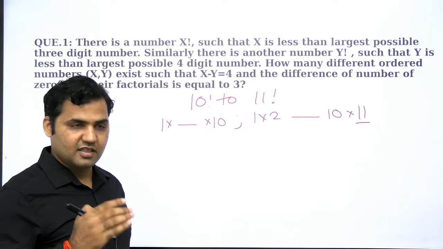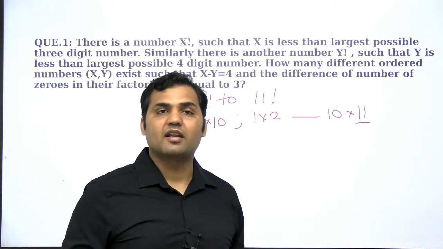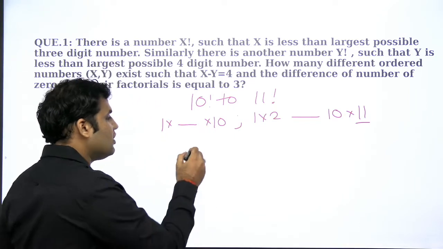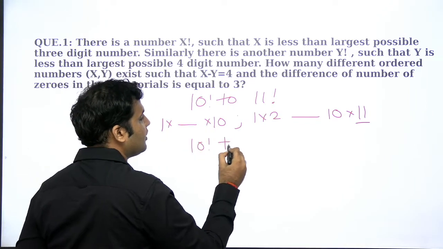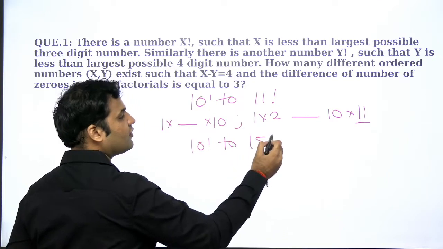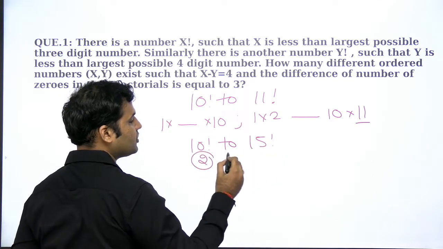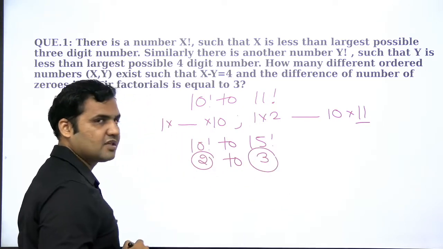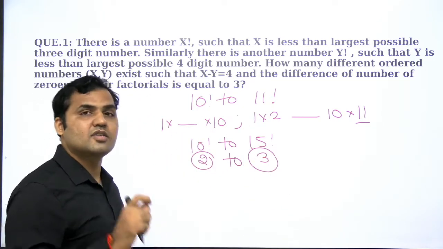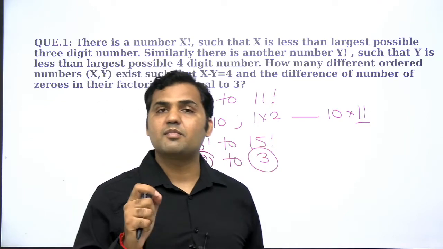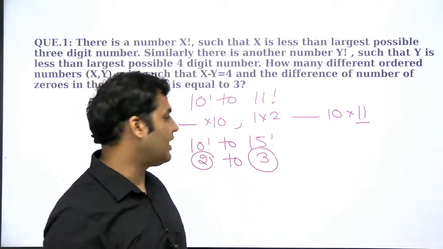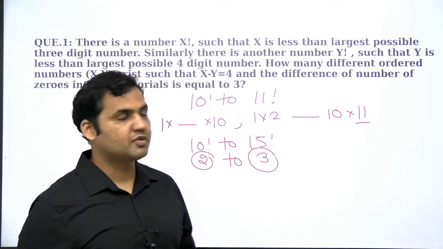You know that after 10, the next multiple of 5 will be 15. So when you move from 10 factorial to 15 factorial, the number of zeros will get increased from 2 to 3, right? So 10 factorial में 2 zeros होंगी, तो 15 factorial में 3 zeros हो जाएंगे. Because of entry of 15, which is a multiple of 5, we will have total 3 5s. So number of zeros will also jump to 3.